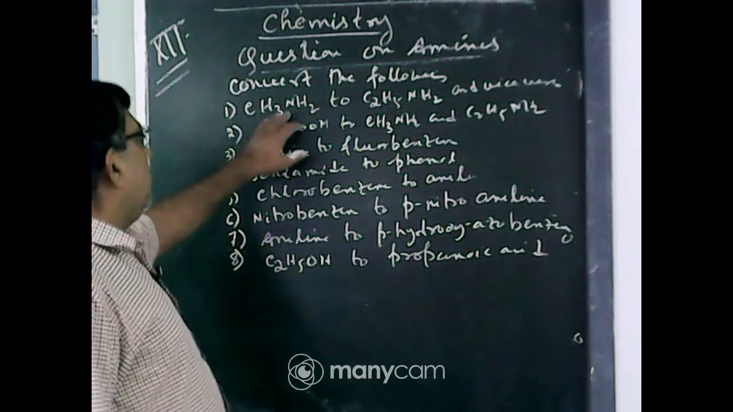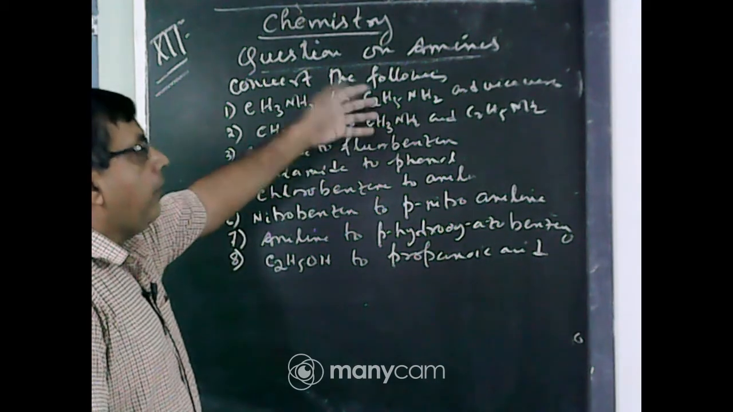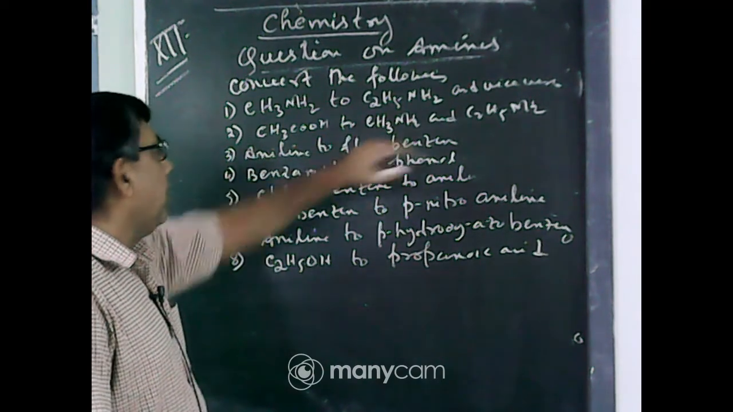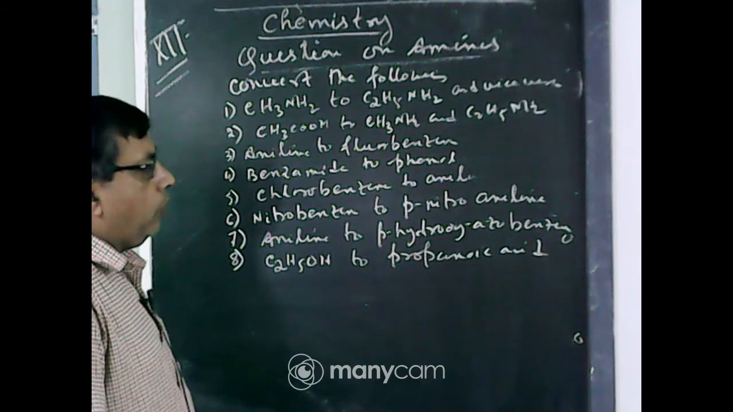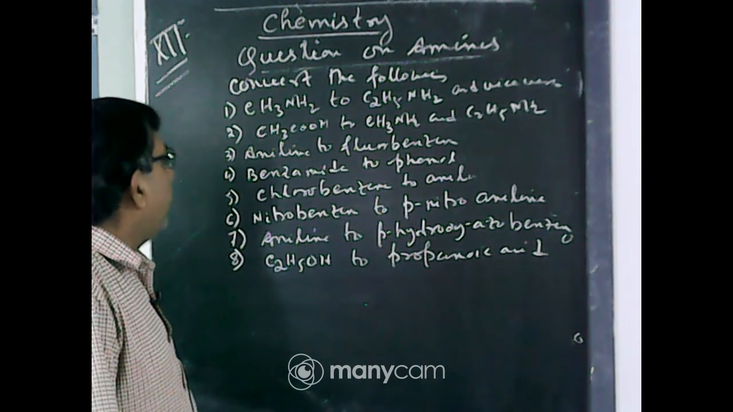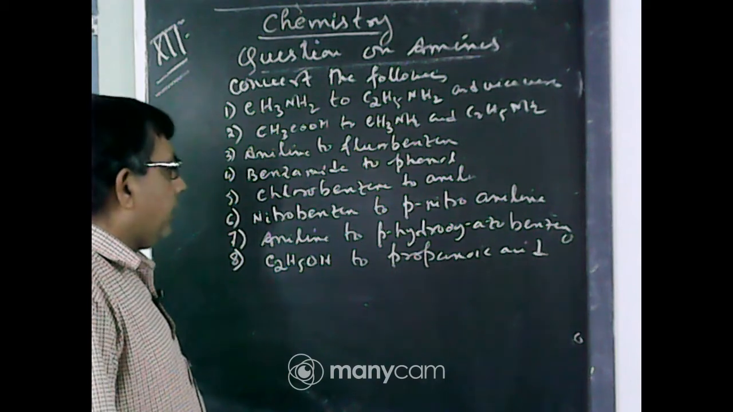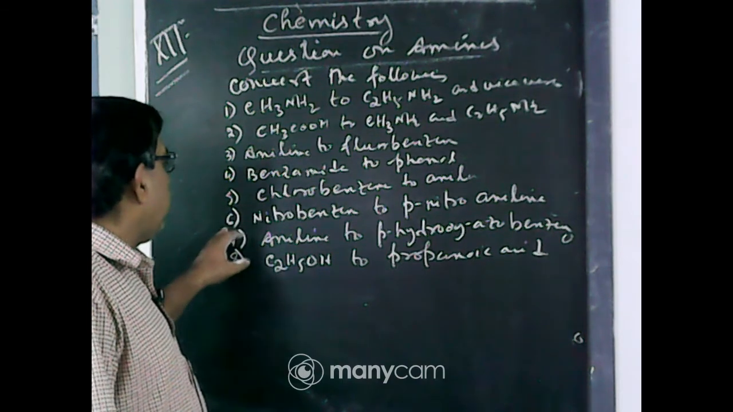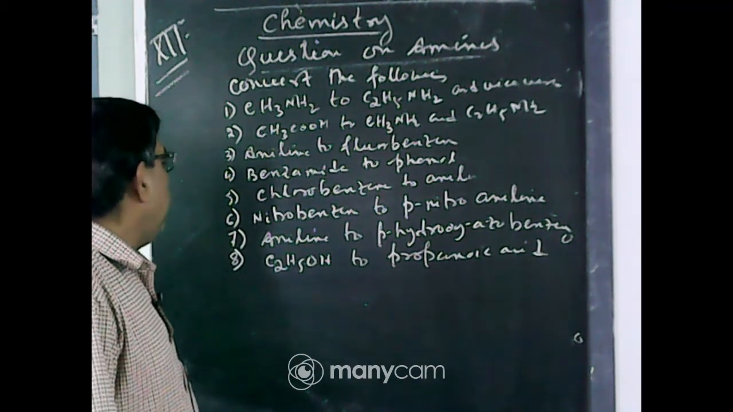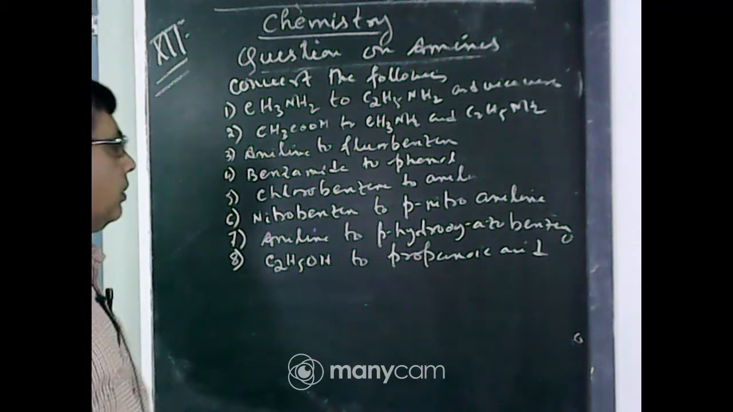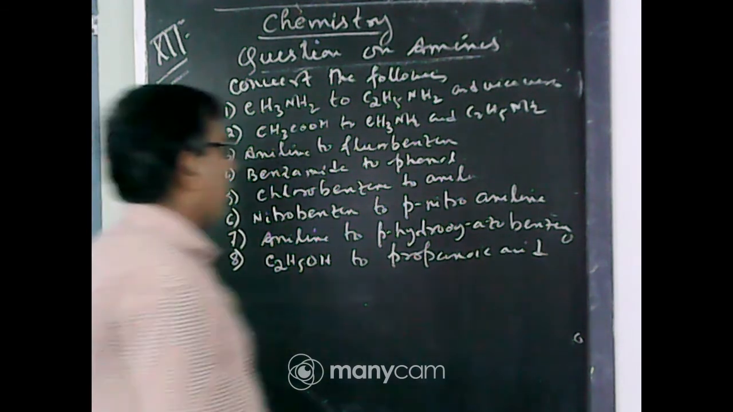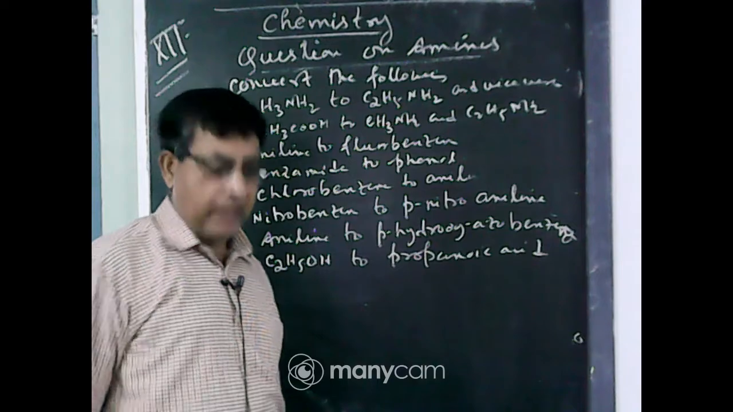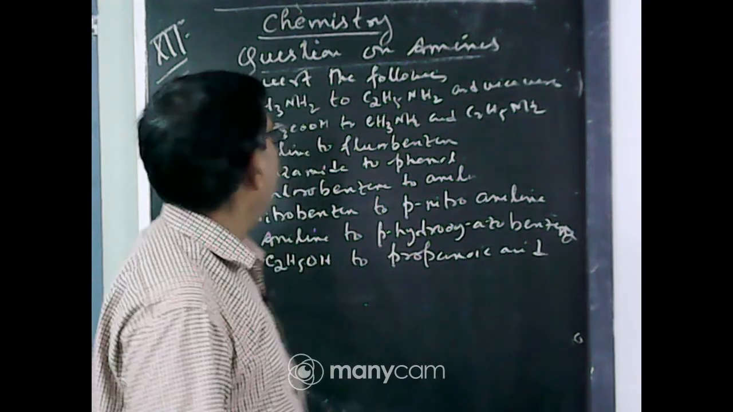First one, this is very important: methylamine to ethylamine and vice versa, that is ethyl to methyl. Number 2, acetic acid to methylamine and ethylamine. Number 3, aniline to fluorobenzene. Number 4, benzamide to phenol. Number 5, chlorobenzene to aniline. Number 6, nitrobenzene to para-nitroaniline. Number 7, aniline to para-hydroxyazobenzene. And number 8, ethanol to propanoic acid. All of you first write the question.